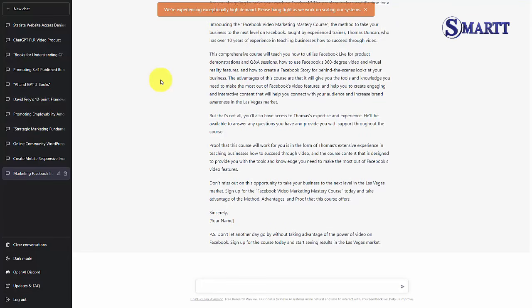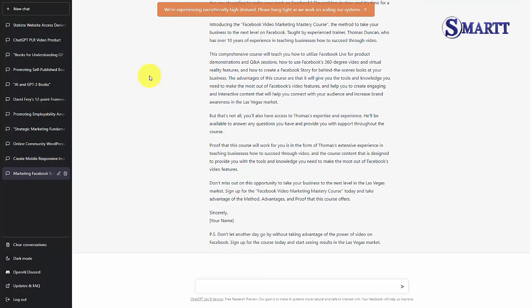Welcome back. Now, one of the ways we can personalize or give life to the sales presentation that we're going to be using is to add images. And we can add appropriate images as we see fit according to the context we're going to be communicating in. One of the other things that we can do with ChatGPT is we can ask the chatbot what kind of images would be appropriate for this particular sales presentation. And we're going to do that right now.